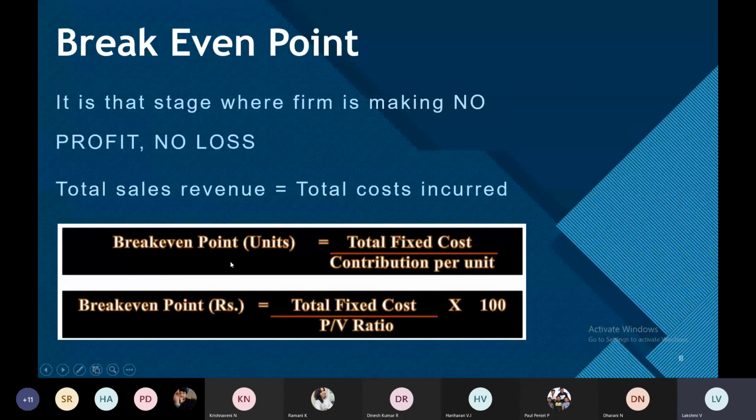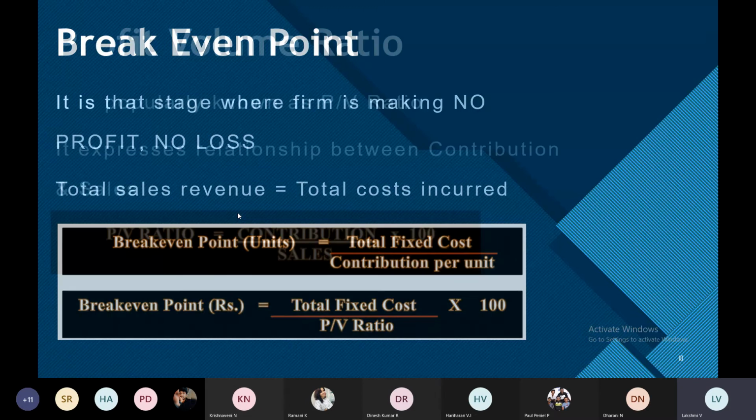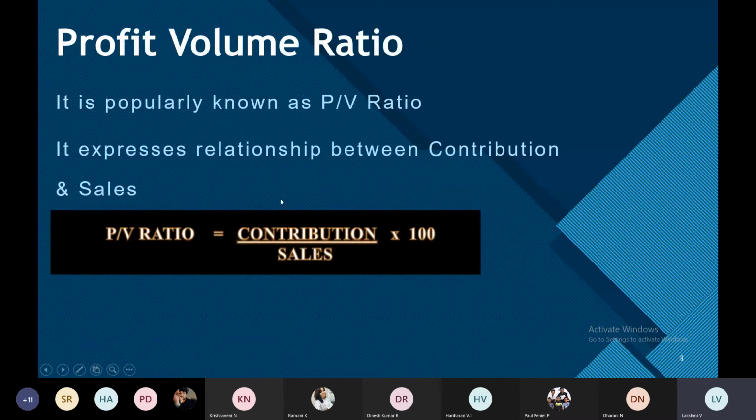Okay, so till now we have seen what is meant by marginal costing, and what its benefits are. Then, how to prepare that statement. That statement you have to remember.